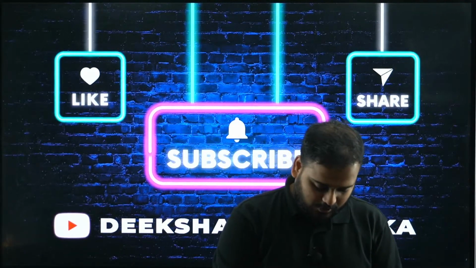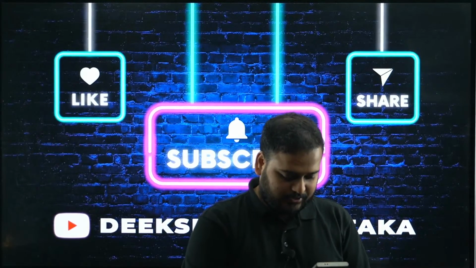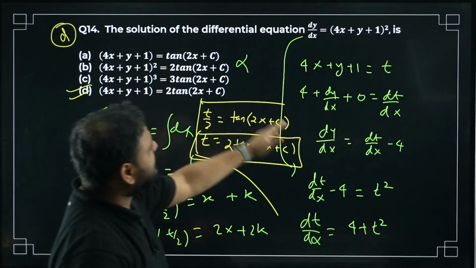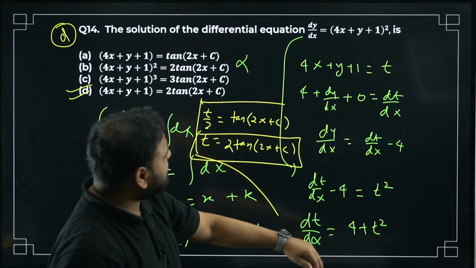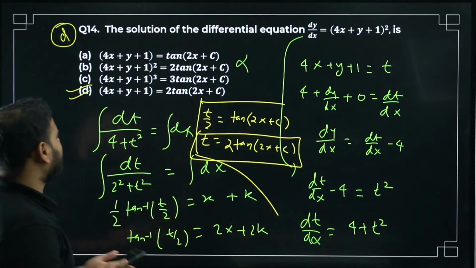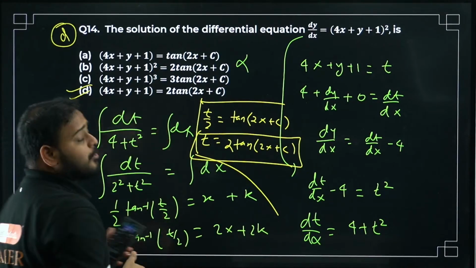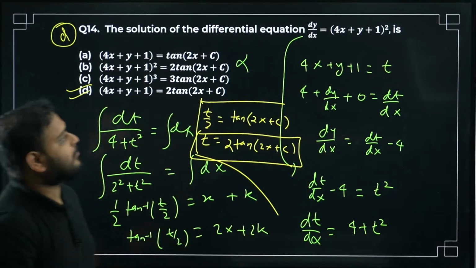Sir, I thought of the variable separable method for this question. Variable separable method. Yeah, the same thing I've used over here, no? After substitution, it becomes the same thing, right? After substitution, this is going to be variable separable only, no? Why not over here, bacha?